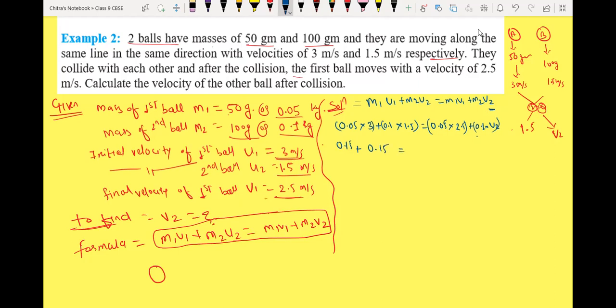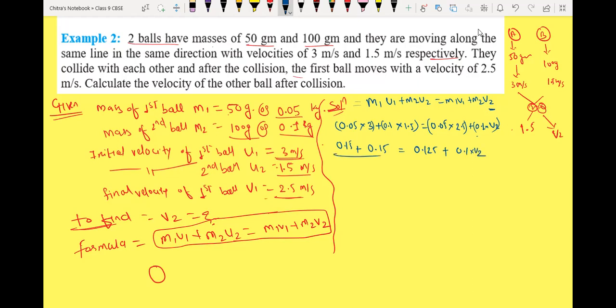Equals. Now we have to multiply 0.05 into 2.5, which is 0.125, plus we will write as it is 0.1 into V2.